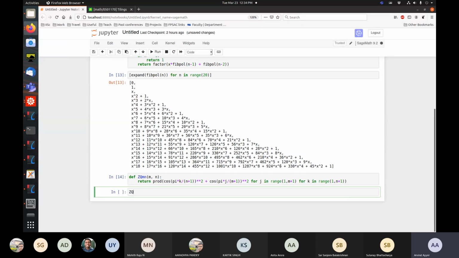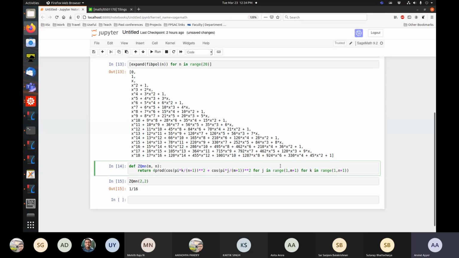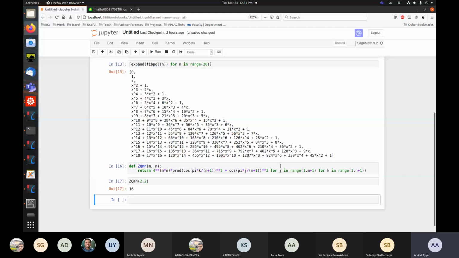Okay, and I forgot to multiply by the power of 4, so 4 to the m times n times this.